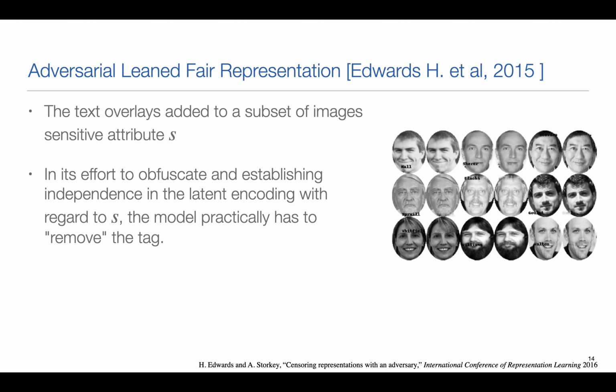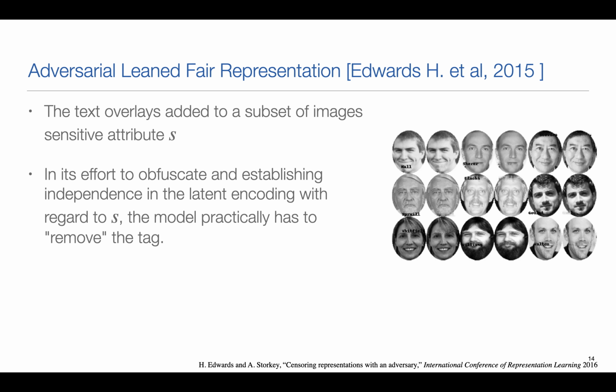One interesting result is that they take a subset of pictures, add some overlay text on them, and define this as the sensitive attribute. After they run their framework, they find that in the effort to establish independence in the latent encoding with regard to the sensitive attribute, the model practically removes the tag on the picture.